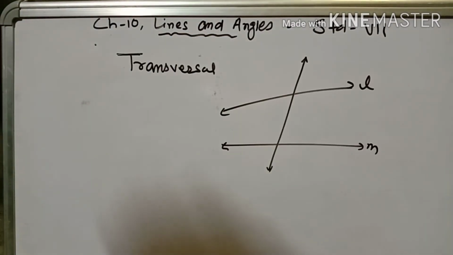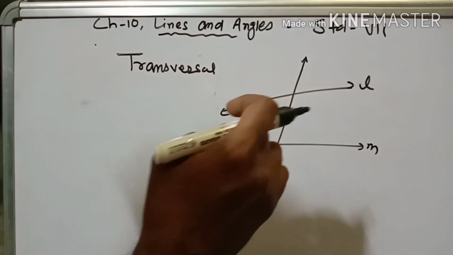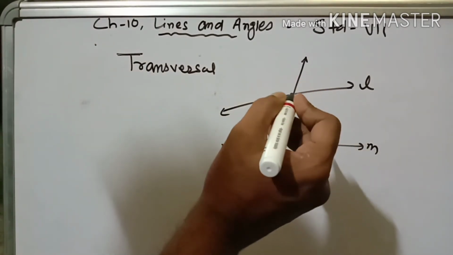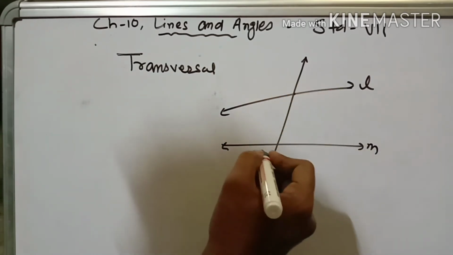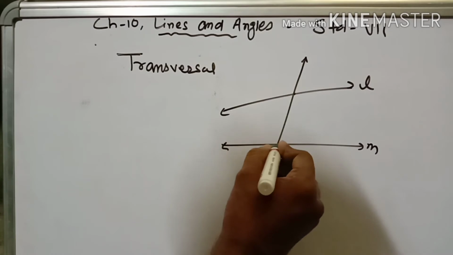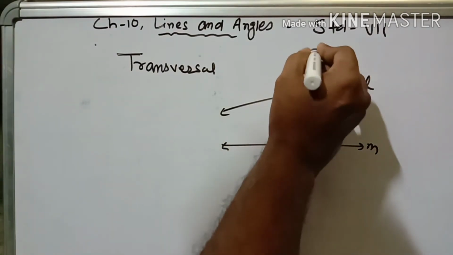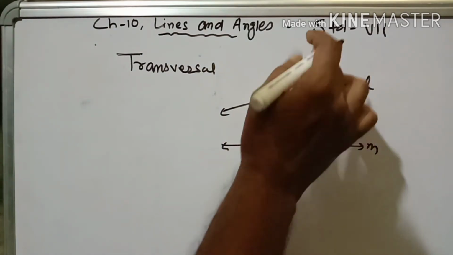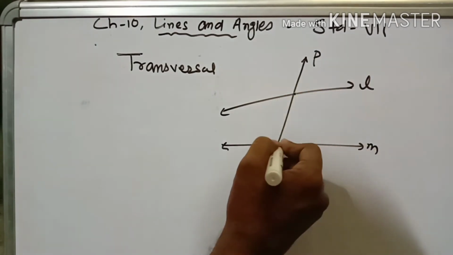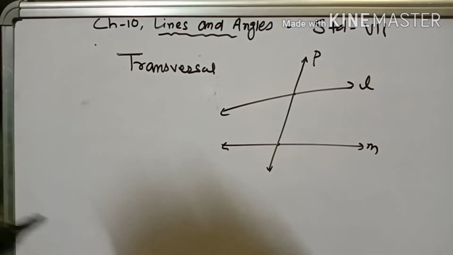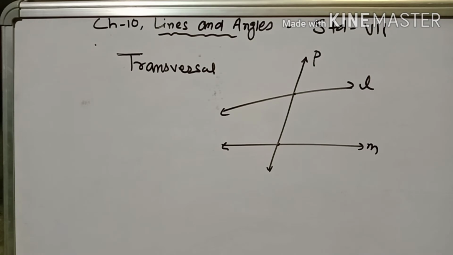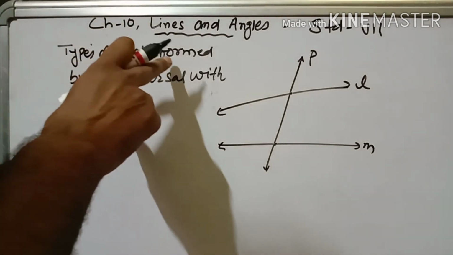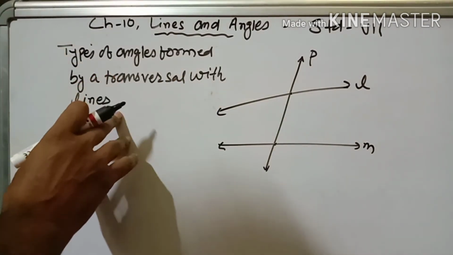Now see transversal. A line that intersects two or more lines in a plane at different points. These are the different points. So this is called a transversal. This is the transversal line. This is line L and M intersecting at here, let it be any point. So a line that intersects two or more lines in a plane at different points is called a transversal. Write down please.